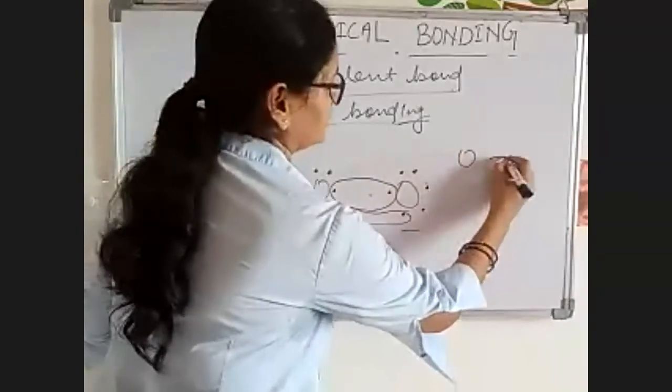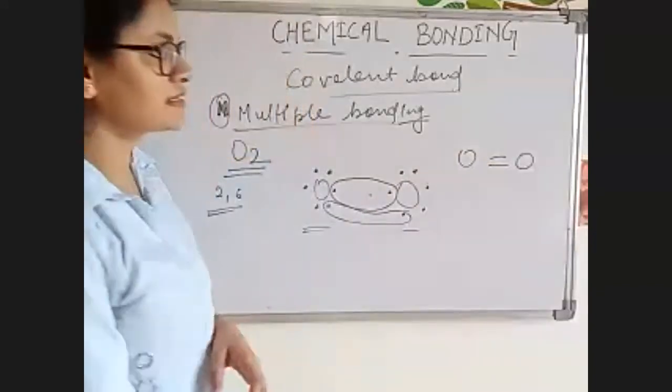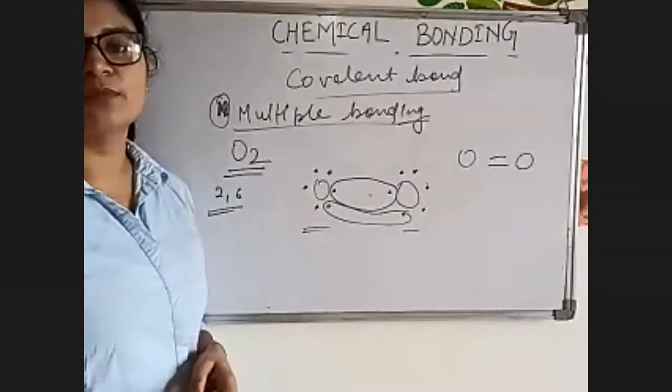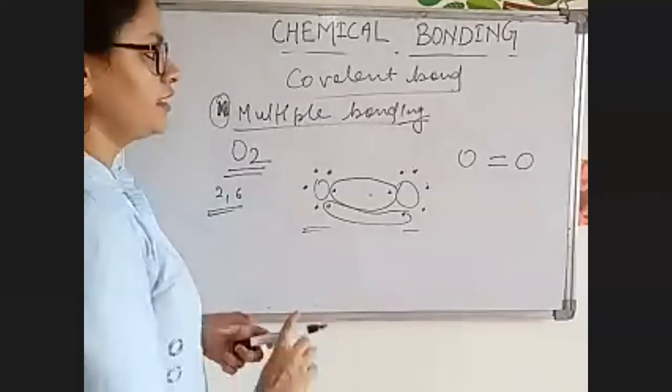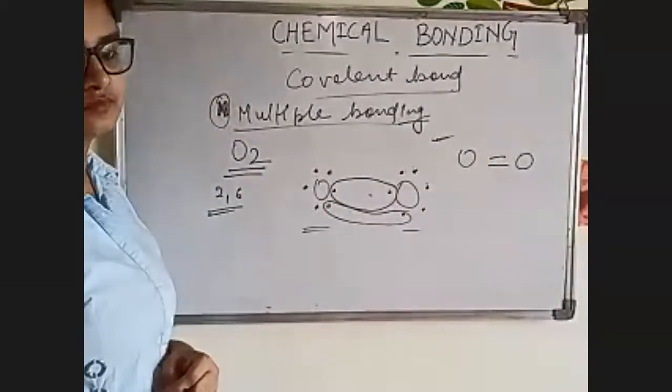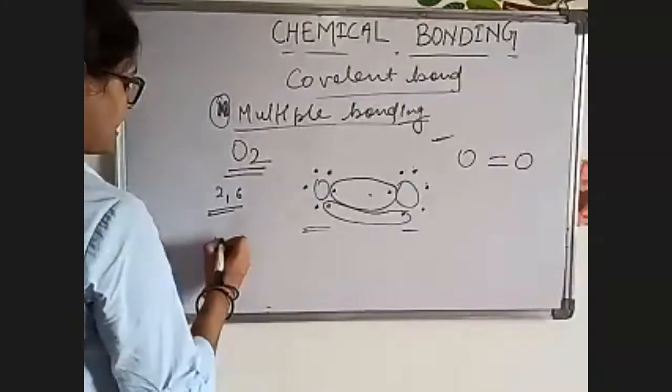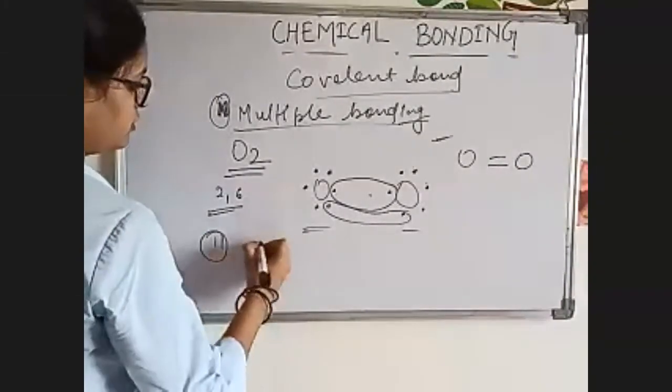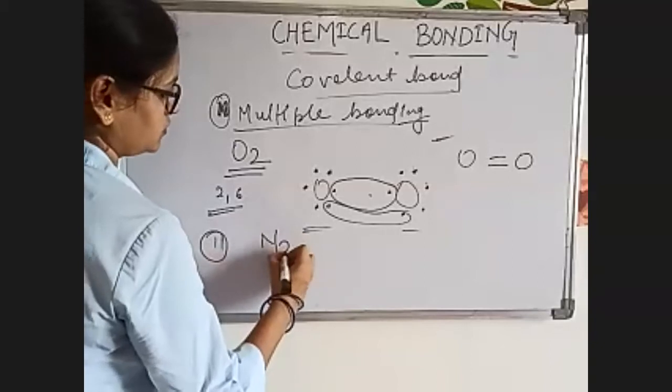So now it will be written like this. This is known as multiple covalent bond, and this is called double covalent bond. Similarly, we write for N2 also.